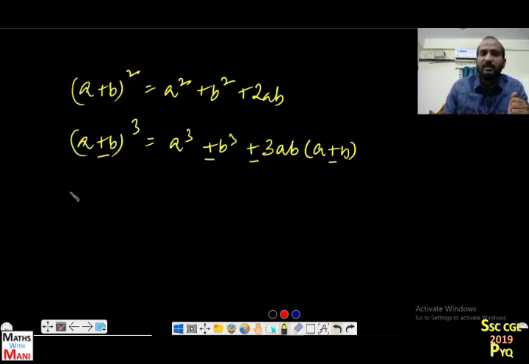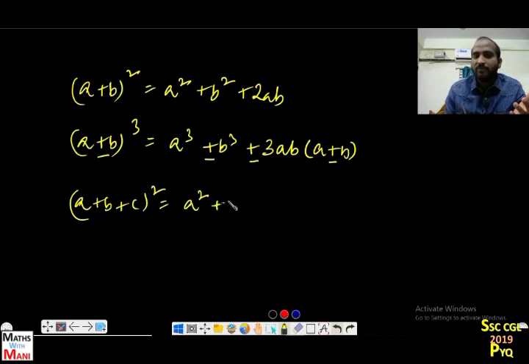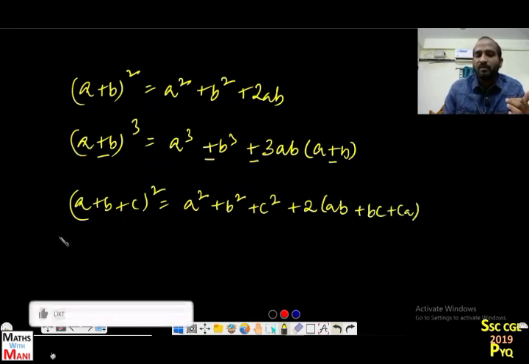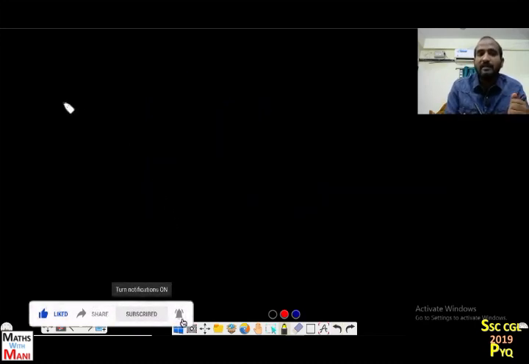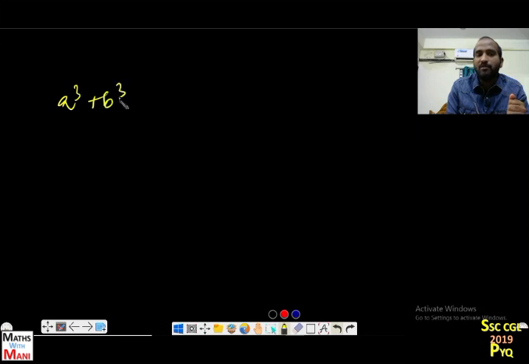Yes, similarly we have another formula, (a plus b plus c) whole square, that is equal to how much? a square plus b square plus c square plus 2 times (ab plus bc plus ca). Okay, this is another formula. And the most important formula in algebra regarding identities is a cube plus b cube plus c cube minus 3abc.